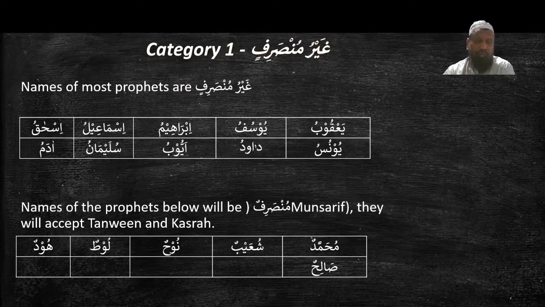Names of the prophets below will be munsarif, meaning they will accept tanween and kasra. So Muhammadun, munsarif ism, Shu'aybun, Nuhun, Lutun, Hudun, Salihun, alayhimus salatu wassalam. So these munsarif isms of the names of prophets will also accept kasra because they are munsarif. Only غير منصرف ism does not accept kasra in halatul jar.